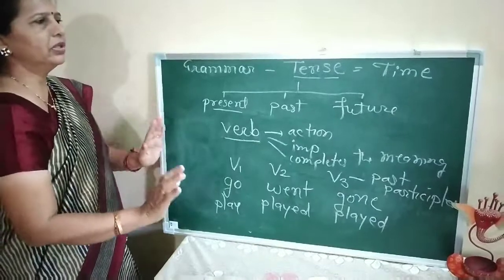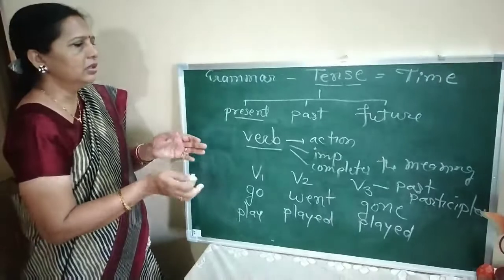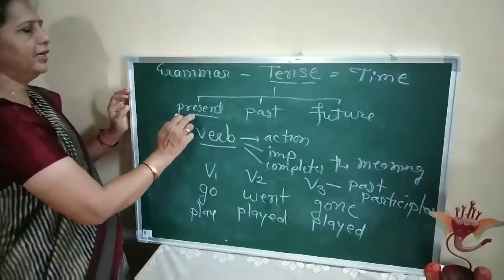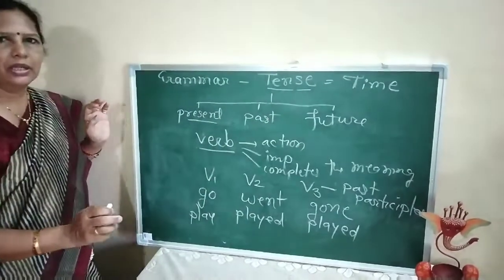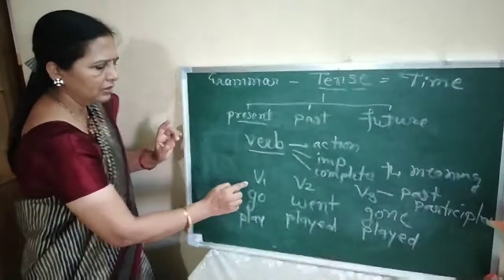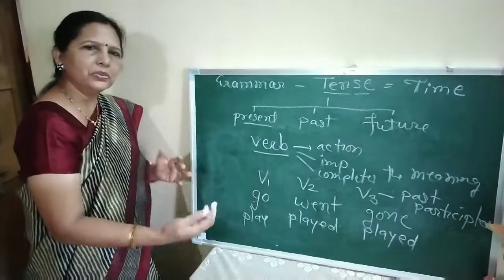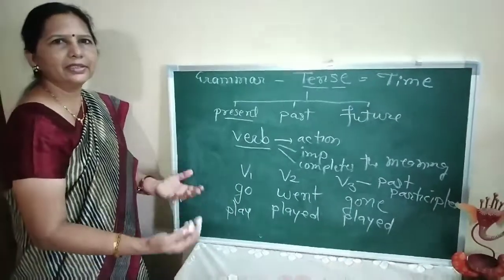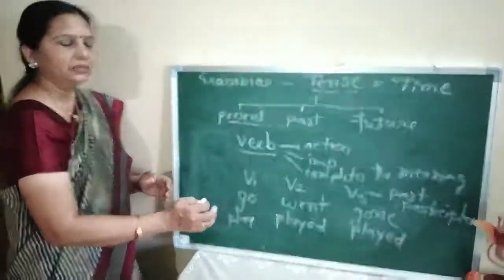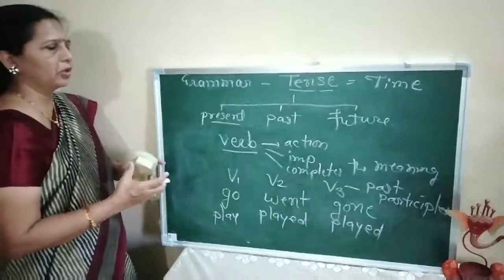But before you begin the study of tense, sometimes there is confusion regarding present, past and future tense forms. So students, you should clear these forms. There should be a long list of verbs with you, 100, 200, 300, make a list and study all the three forms. Then we can learn the tense in a proper way.